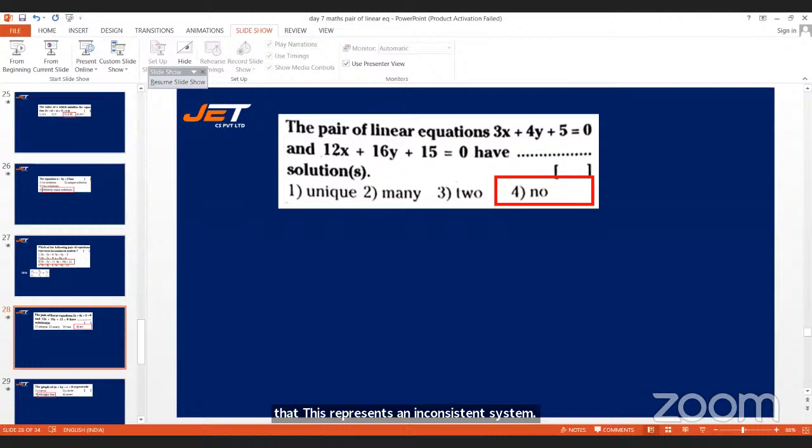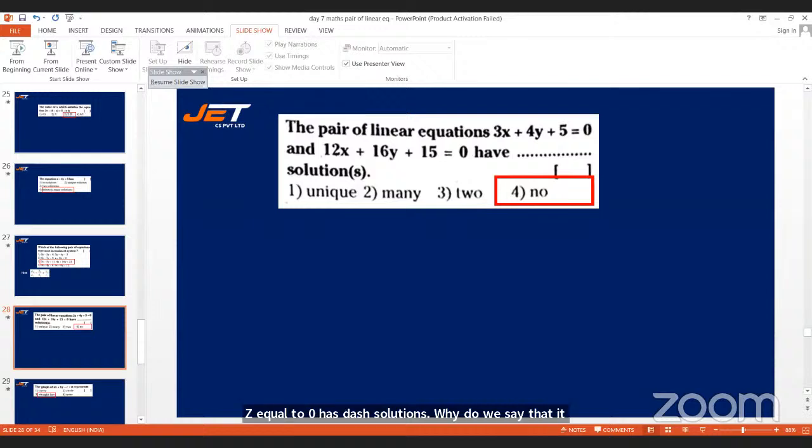The pair of linear equations 3x plus 4y plus 5 is equal to 0 and 12x plus 6y plus 15 is equal to 0 has dash solutions. Why do we say that it has no solutions?